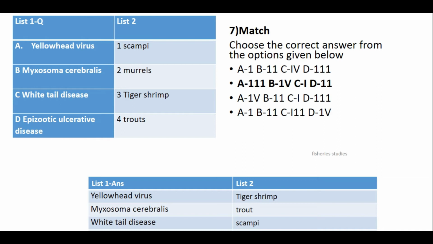After you have written this in the rough sheet, what you have to do is, this is A. So you have to match with tiger shrimp, where it is present, like 3. So you can see A is 3, B is 4, C is 1, D is 2. This is the answer.